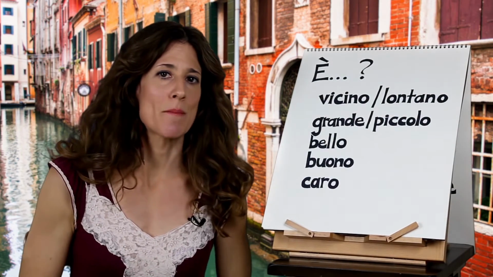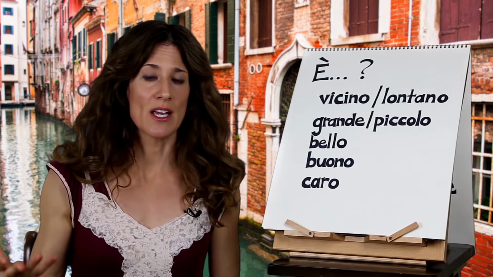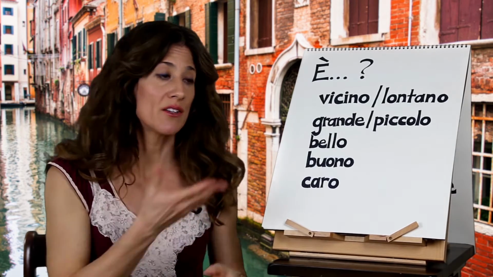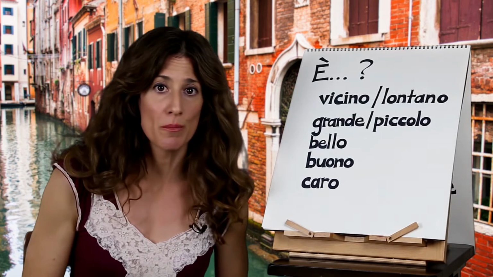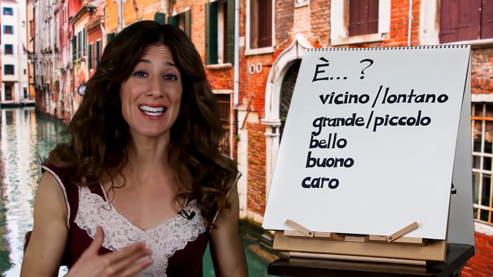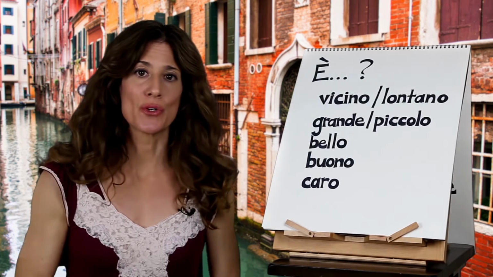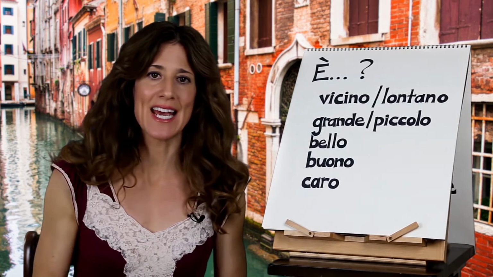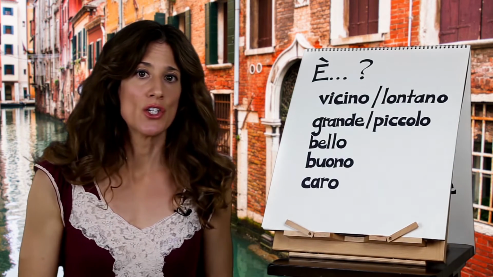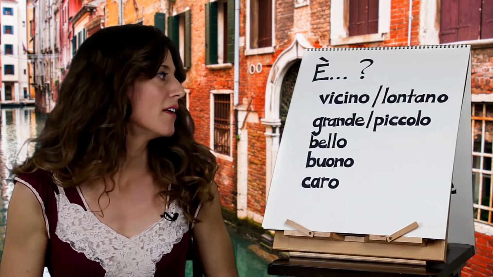So now we're going to look at some adjectives, and we're going to look at also forming questions. If you're out and about in the city and you want to ask something about somewhere that you're going, these are some adjectives that you probably will be using. So the word at the top, with the accent, means it is, or if there's a question mark at the end, it means is it. So in Italian, it's pretty great. You can take any statement and you can turn it into a question just by using inflection. So let's go through this list of adjectives and then we'll form some questions.